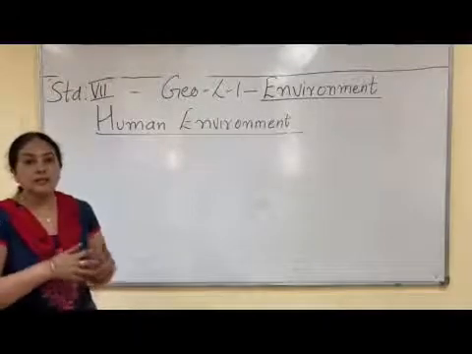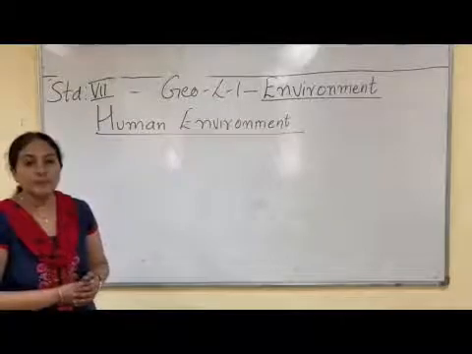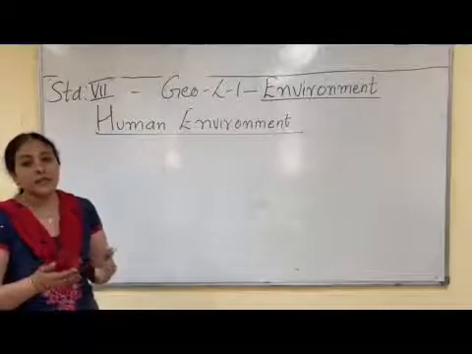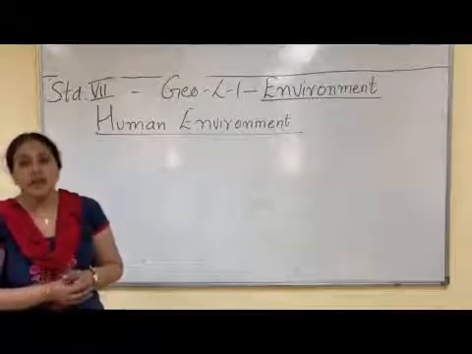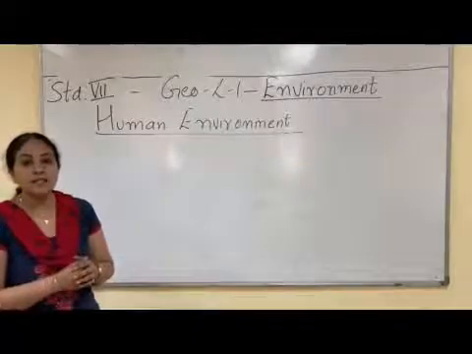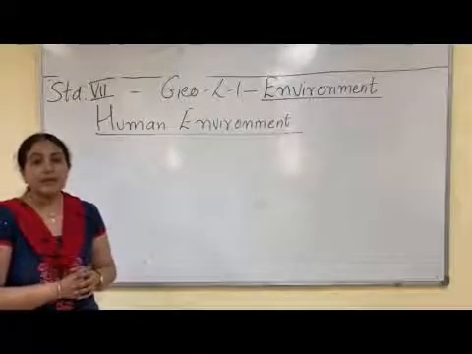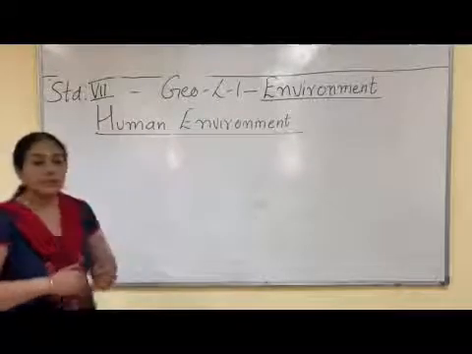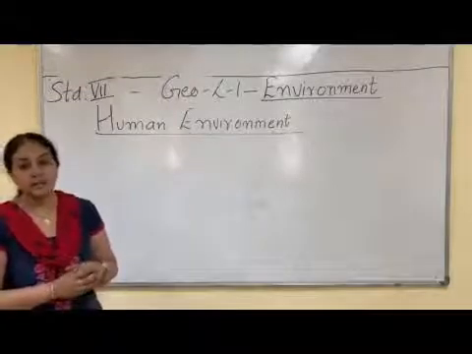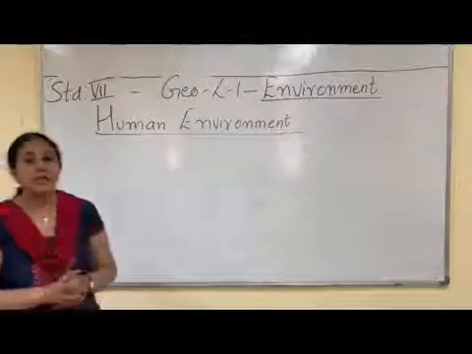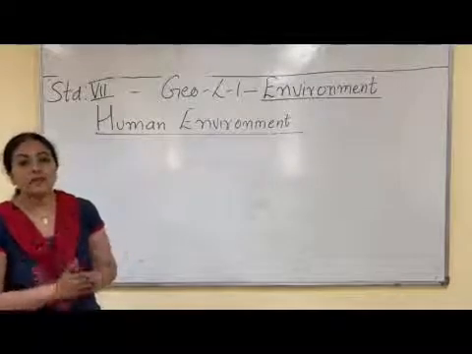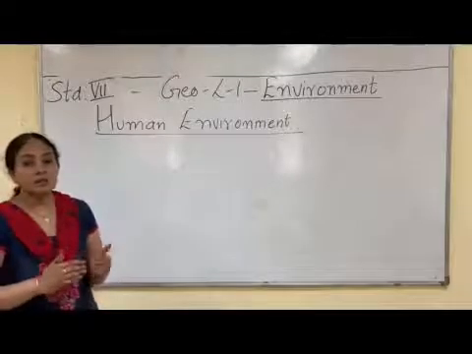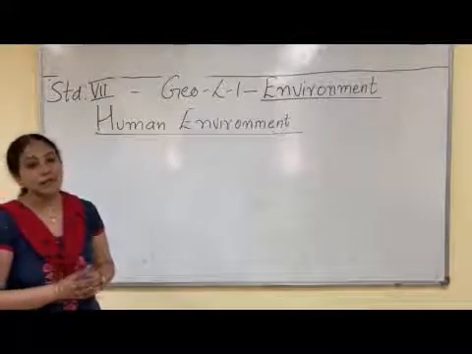And because of all these things, air pollution occurred, water table started depleting. So humans started altering the environment to suit his own needs. And here started the disturbance of natural environment. So the need of the hour is to maintain a perfect balance between natural environment and human environment. So this lesson basically deals with the idea that we should not destroy the environment, we should protect the environment, and we should live in perfect harmony and balance with nature.